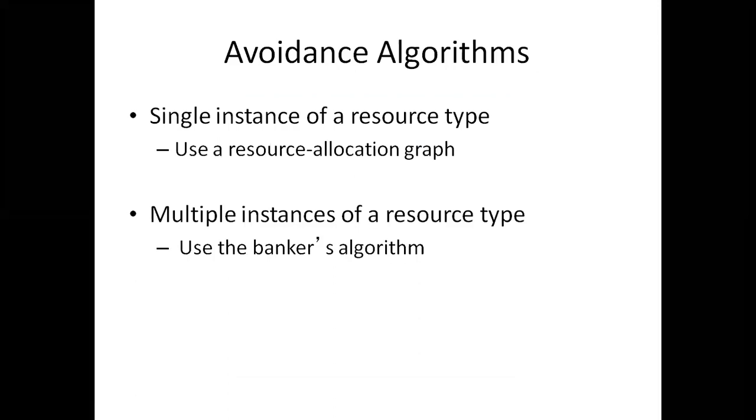Here we have two types of techniques under deadlock avoidance. One is the single instance resource type, and the second one is the multiple instance resource type. Single instance resource type will be explained with the help of the resource allocation graph, and multiple instance resource type will be explained with the help of the banker's algorithm. So both the things, resource allocation graph and banker's algorithm, we need to discuss under the avoidance.